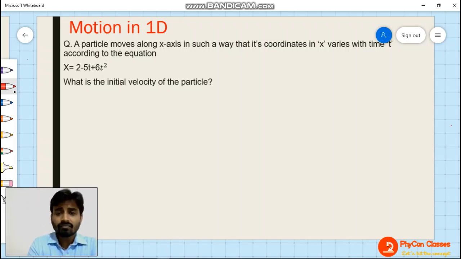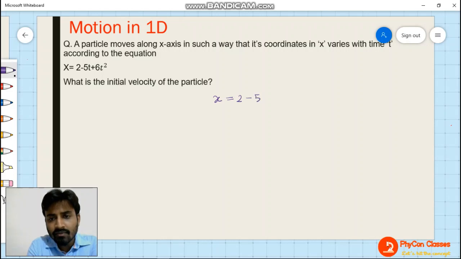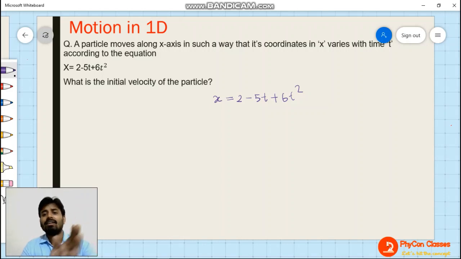Understand? Now here, see this thing, x is given as x is equal to 2 minus 5t plus 6t square. So this x is written in terms of time. That means position is a function of time. And it is a quadratic equation here. Okay.